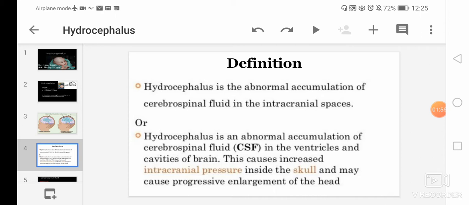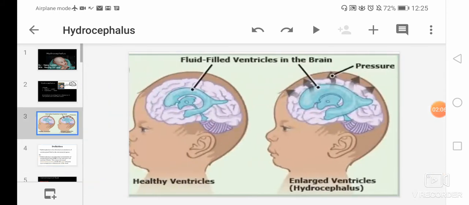This causes increased intracranial pressure inside the skull and may cause progressive enlargement of the head. So here in the picture you can see that there is an abnormal enlargement in the intracranial spaces or in the ventricles, which results in hydrocephalus.